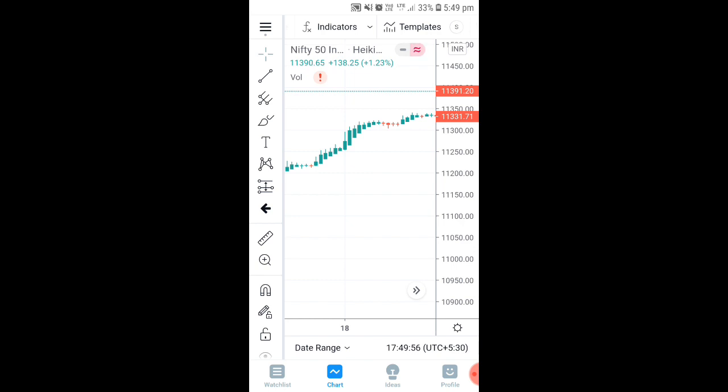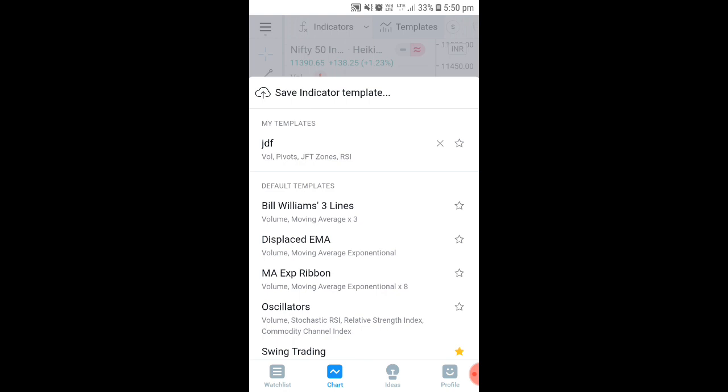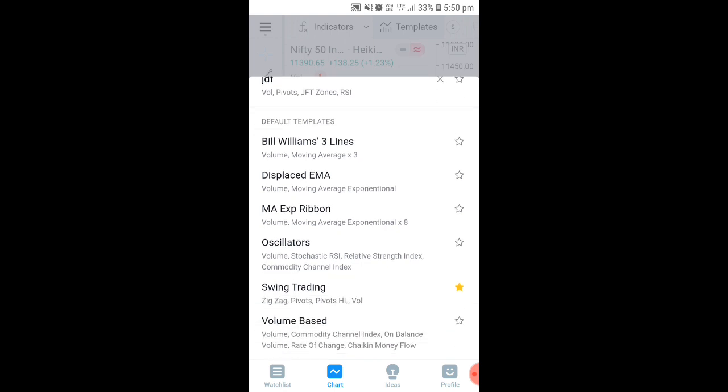Support and resistance in the TradingView application is inbuilt. In one click, you will get the entire support and resistance. For that, you have to go to the template. Here you can see the template. Just go to the template. In the template, you can see there is a star mark, Sync Trading. Just click on Sync Trading.